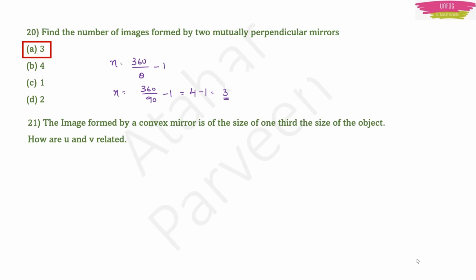Next question. The image formed by a convex mirror is 1/3 the size of the object. How are u and v related? Now they have given this condition that magnification is equal to 1 by 3. If they give only 3, then magnification will be only 3. They are telling 1/3, that means magnification will be 1 by 3. For a convex mirror, you don't have the negative sign. For a concave mirror, you have minus v by u. For a convex mirror, you have v by u. Now just substitute the value, you get u is equal to 3v. Whatever options are given, this u is equal to 3v will be there in the options. That will be the right answer.